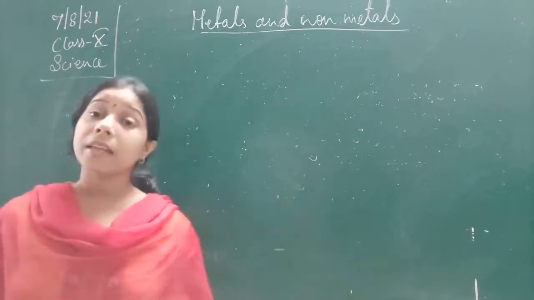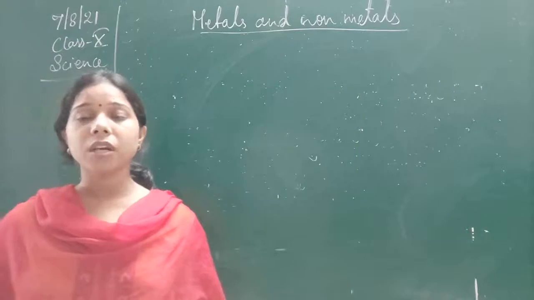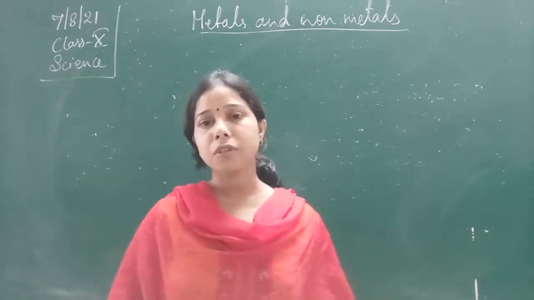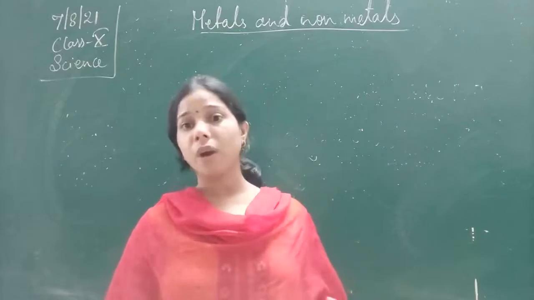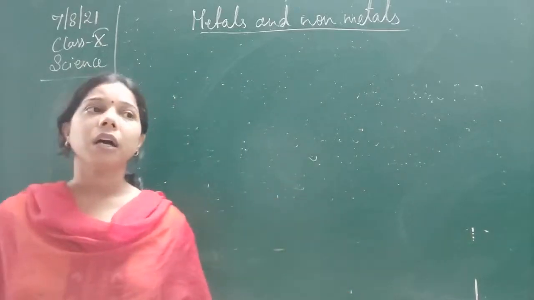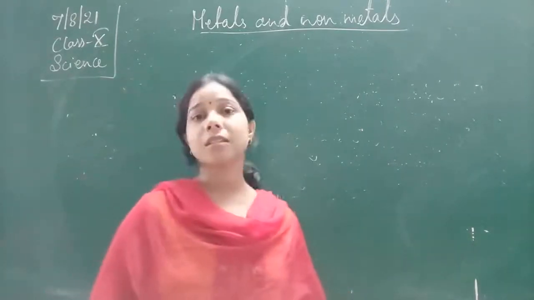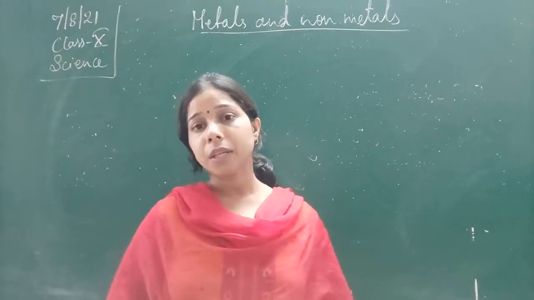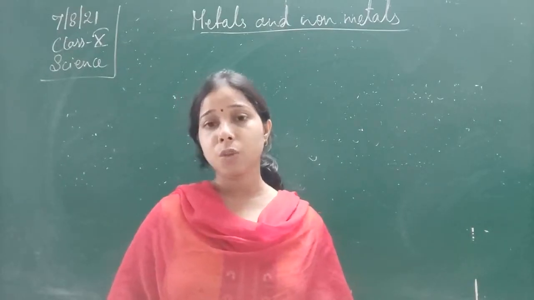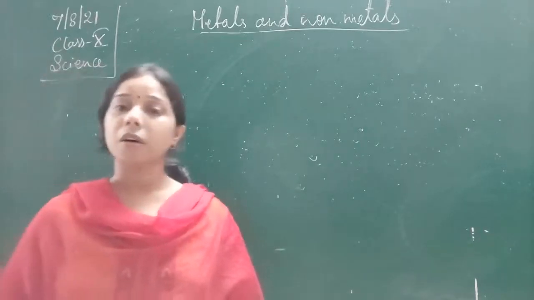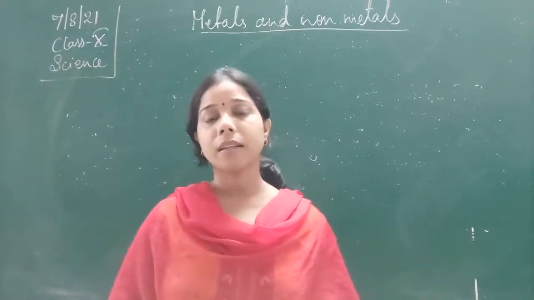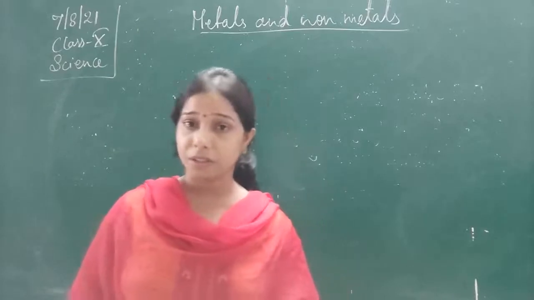Then we have seen aqua regia. Aqua regia is a mixture, also called royal water. It is made up of 3 parts hydrochloric acid and 1 part nitric acid mixed together.